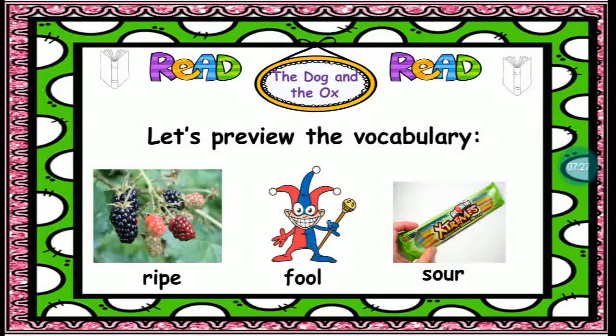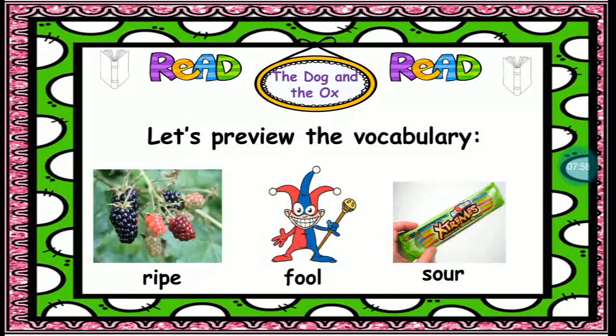Okay, let's preview the vocabulary, the meaning of the new words in our story. The first one is ripe. Ripe means ready to be eaten, or ready to eat. I think I prefer ready to be eaten, juicy and sweet. So you can say ripe means ready to be eaten, or ripe means juicy and sweet.